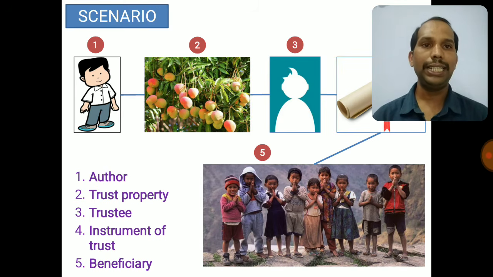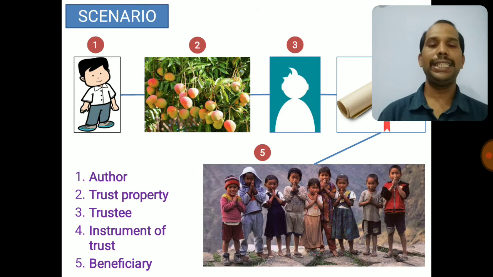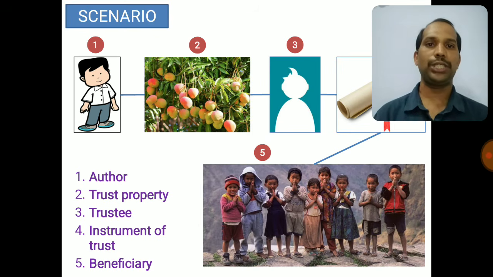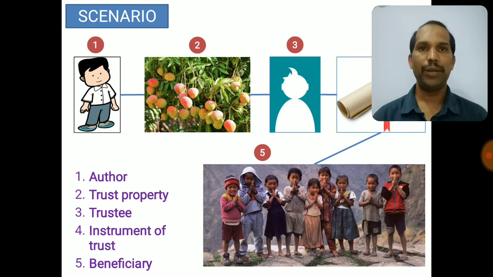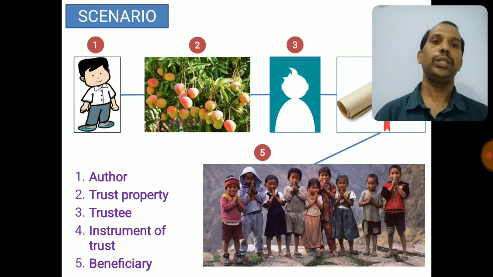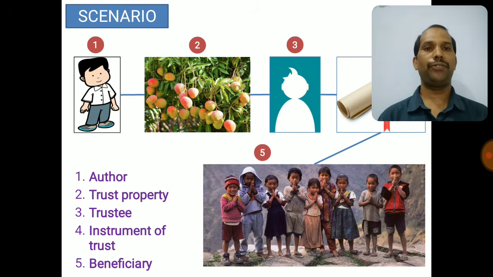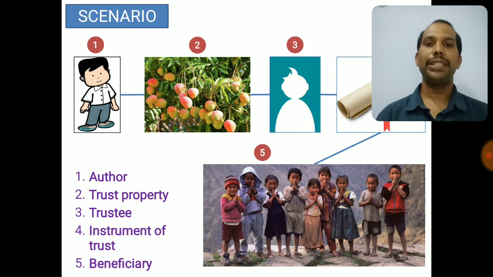Now number 1 is actually helping number 5, but in a way he is bringing 3 other concepts, that is his property, which is called trust property, and the guy who is going to manage this property is called trustee, and then he is transferring by way of instrument of trust. So number 1, by giving his property, which is number 2, to number 3, who is trustee, through a document which is called instrument of trust, and to the benefit of number 5, ये बच्चे लोग हैं जो भी हैं orphans, उनके benefit के लिए दे रहे हैं, ये है beneficiary.